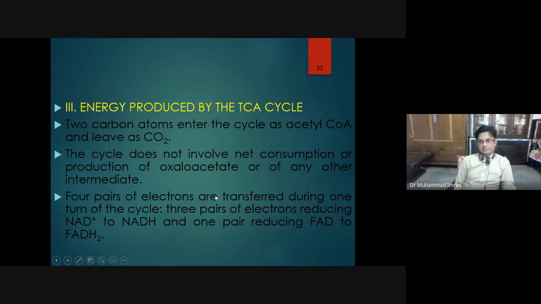Four pairs of electrons are transferred during one turn of the cycle. Three pairs of electrons reduce NAD to NADH and one pair goes to FAD and it is changed into FADH2. And when these four pairs of electrons are oxidized in the electron transport chain, it produces water with the help of oxygen.